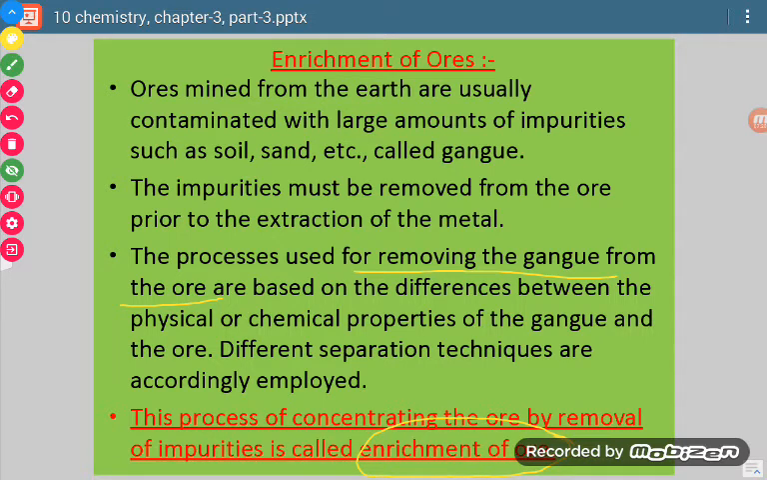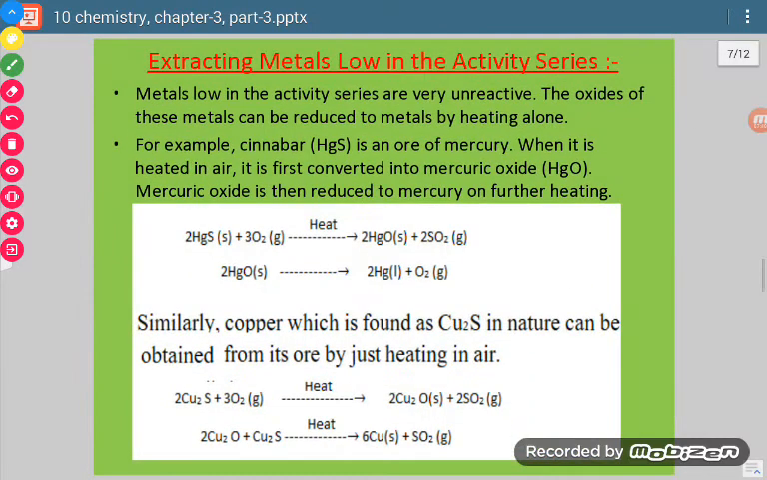Which technique is to be applied for which ore depends on the type of ore. So this is the process of enrichment of the ore. Now let us come to the first category. Suppose we have a metal of very low activity, then how is it to be extracted?